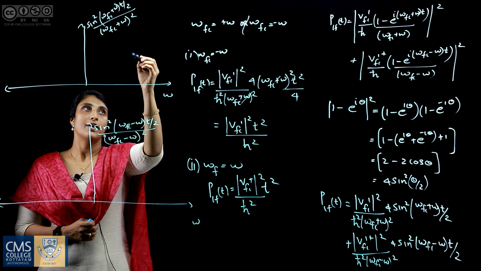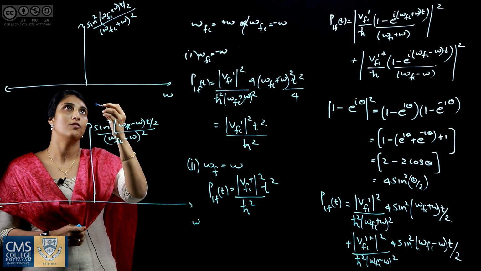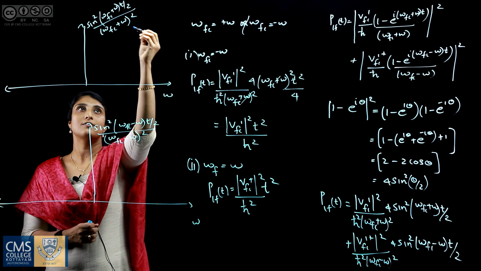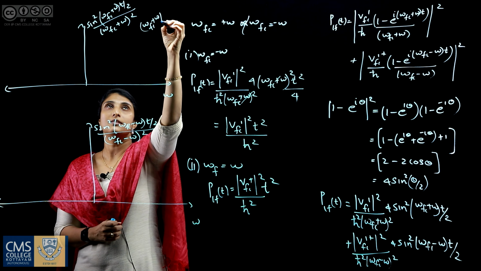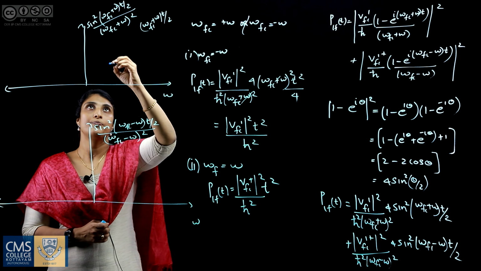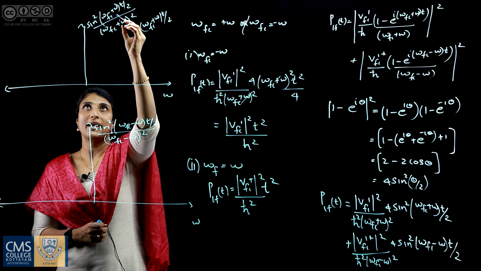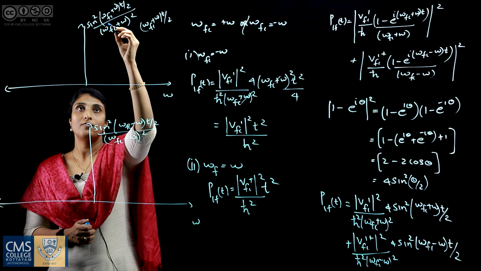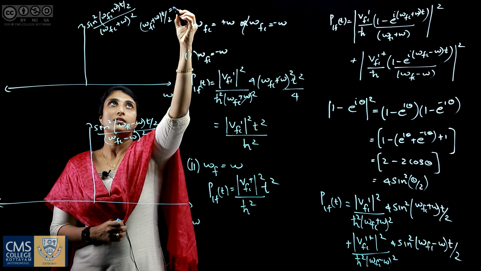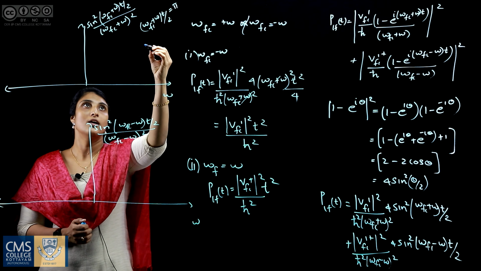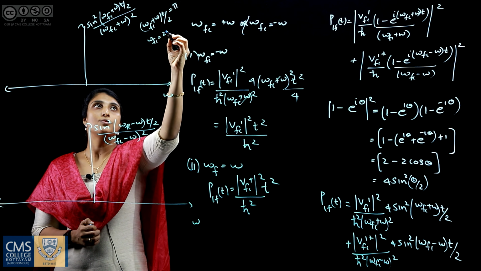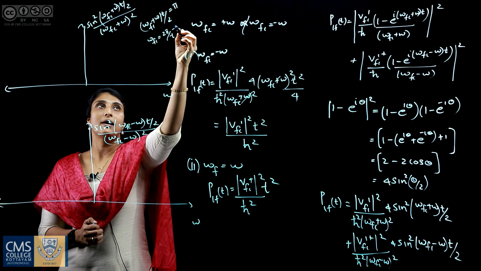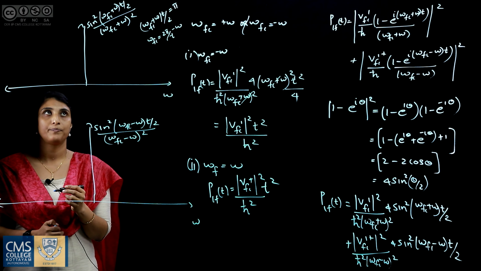So if we are going to the first plot, we have (omega fi plus omega) t by 2 equals pi. When this term equals pi, we have 0. So we get omega fi equals 2 pi by t minus omega.